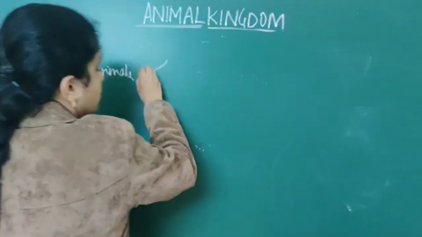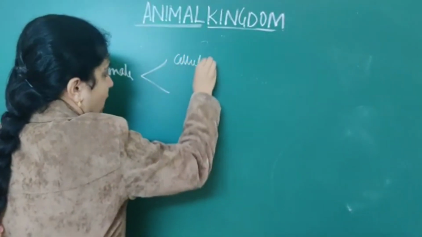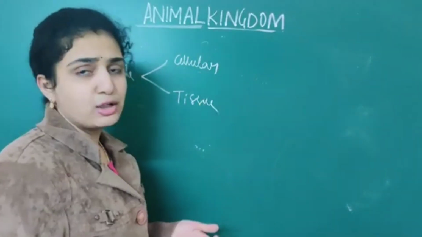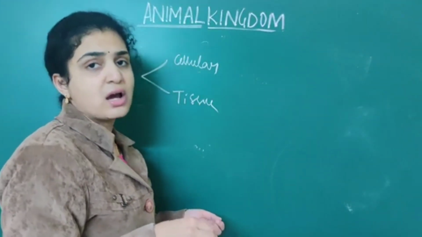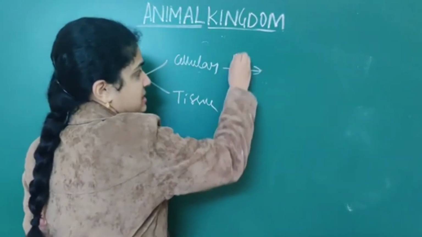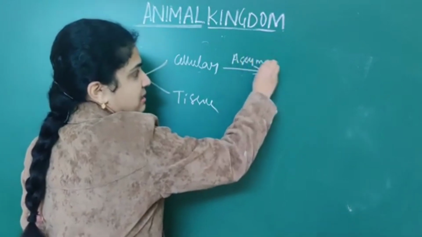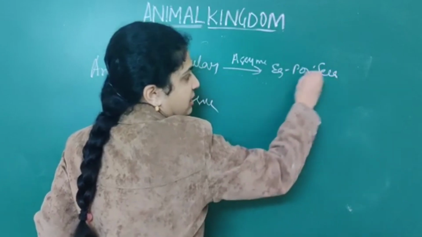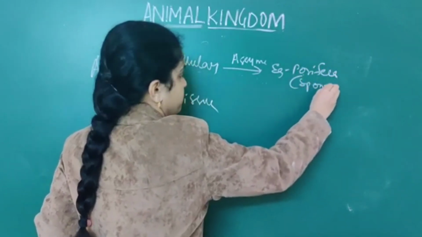It is divided into cellular as well as tissue level. Under cellular level, till now we have discussed all are asymmetrical animals, and the example is Porifera, phylum Porifera, that is nothing but sponges.